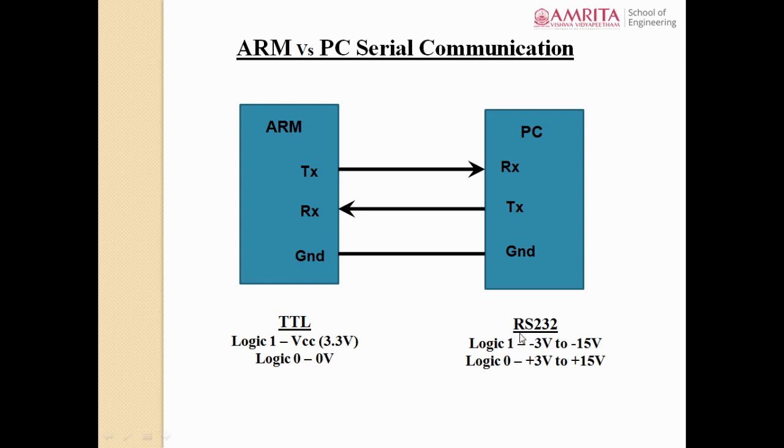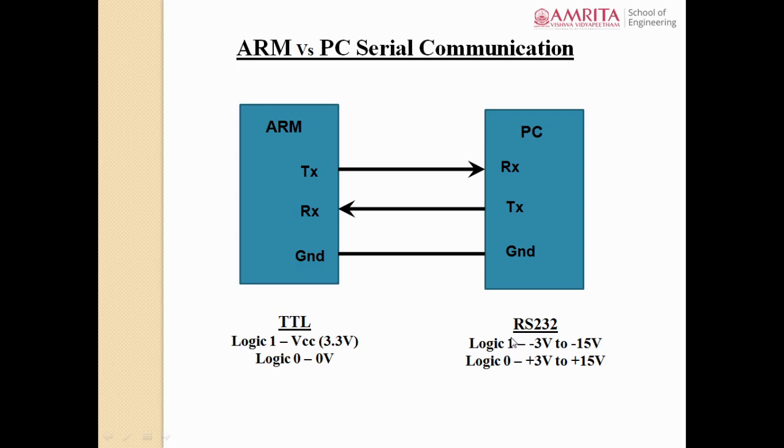But in the RS-232 standard, logic 1 is represented by negative 3 to negative 15 volt and logic 0 is represented by positive 3 to positive 15 volt. So here you should see that logic 1 is represented by negative polarity and logic 0 by positive polarity, again for an error correction mechanism, whereas in the TTL standard, logic 1 and logic 0 are represented by a single voltage level.